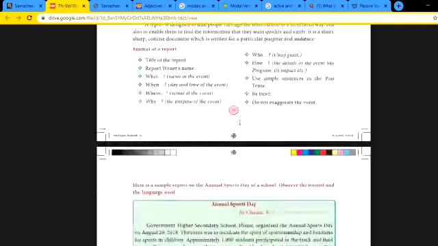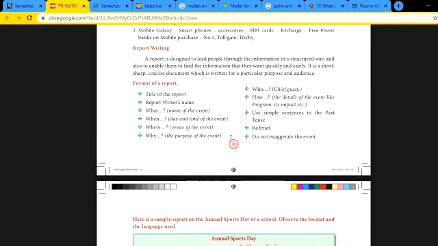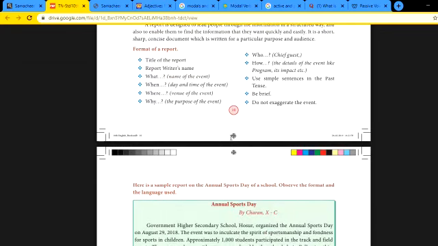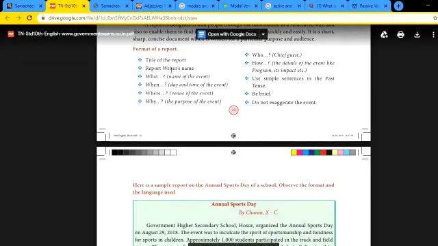Okay. Then moving on to report writing. Report is something that we write about a function. Supposing in school we are having annual day. Okay. You're going to write a report of an event that already has happened. Okay. So what and all is necessary in writing a report? Title of the report, about what you're going to write. Now here it's annual sports day.